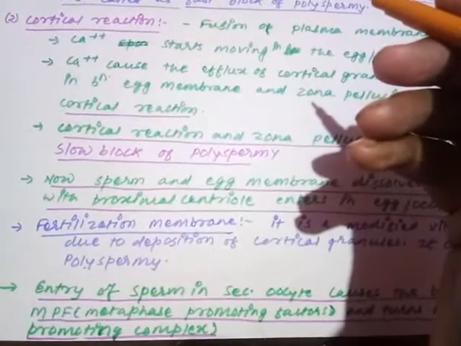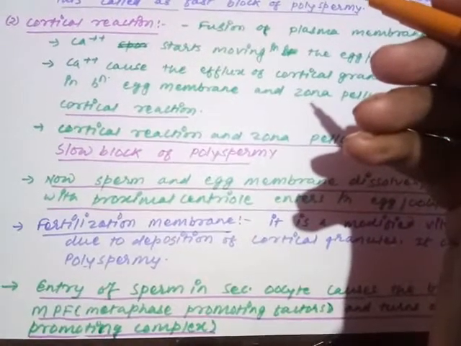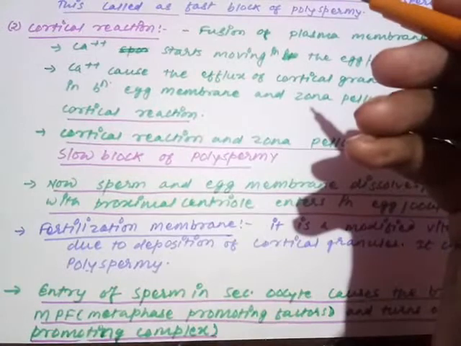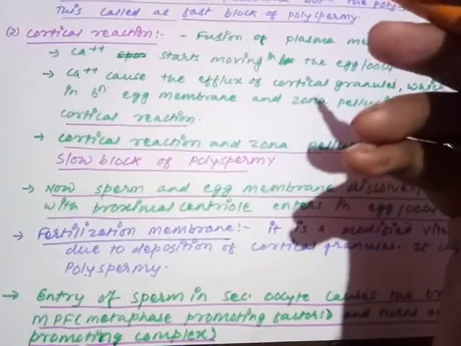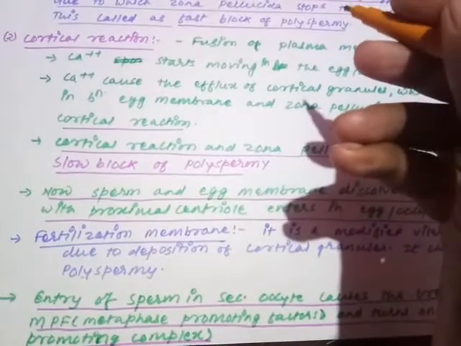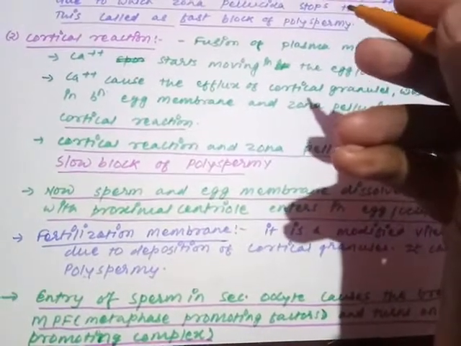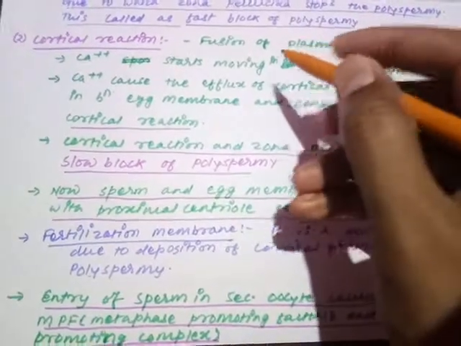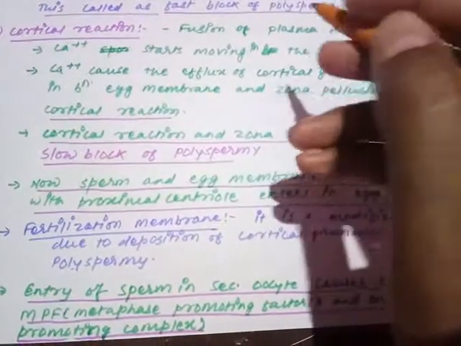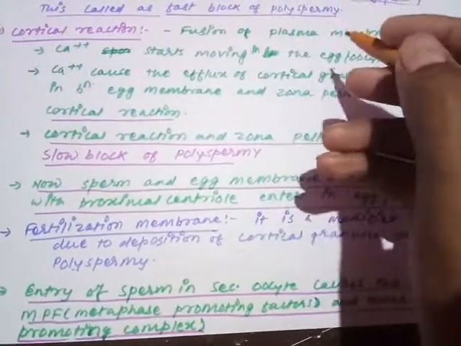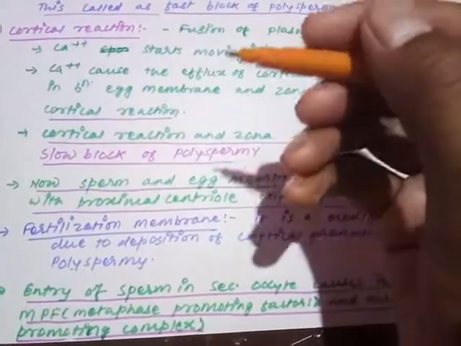Many of the sperms, they are having the hard enzymes, that is zona lysine. They can digest the zona pellucida also. So the egg is trying to stop that polyspermy permanently. For that, what happens? First of all, the fusion of egg and sperm plasma membrane occurs. As soon as they enter inside, the fusion of egg and sperm plasma membrane occurs. Means what?